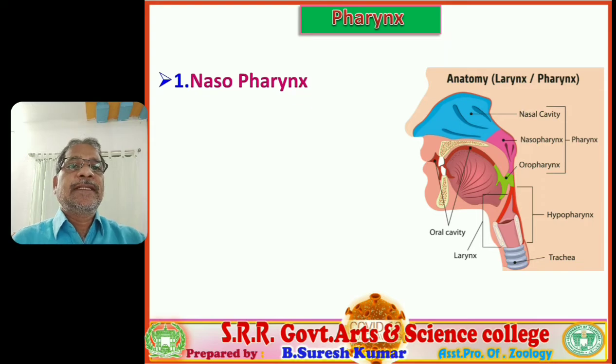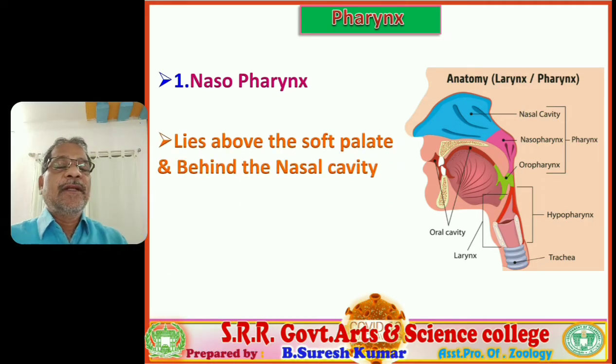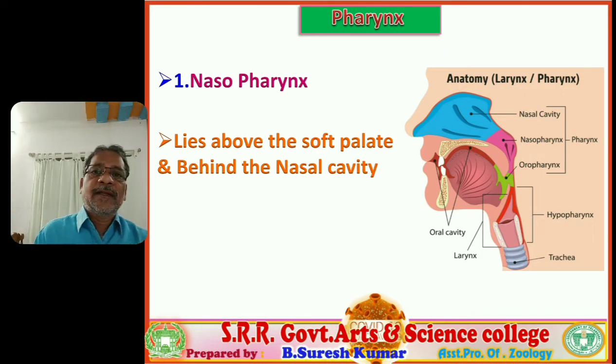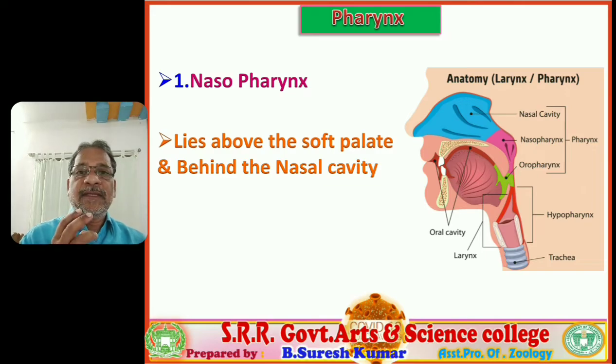The first part is the nasopharynx. The nasopharynx is the pharyngeal region that lies above the soft palate. Already we discussed the palate, the roof of the buccal cavity. In the posterior region of the palate, a soft, delicate connective tissue, cylindrical-shaped structure hangs downwards. That is called the uvula. In front of the uvula, the soft palate is there.